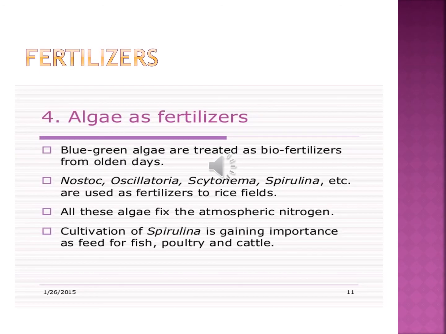Okay. Algae as a fertilizer. Blue-green algae were treated as a biofertilizer from olden days, but not now. Olden days. Then Nostoc and Anabaena are also used to fertilize rice fields. All these algae fix atmospheric nitrogen. All these algae help in the fixation of nitrogen. It helps at harvest time. Then cultivation of Spirulina is gaining importance as a feed for fish, poultry and cattle. So these help as fertilizer.